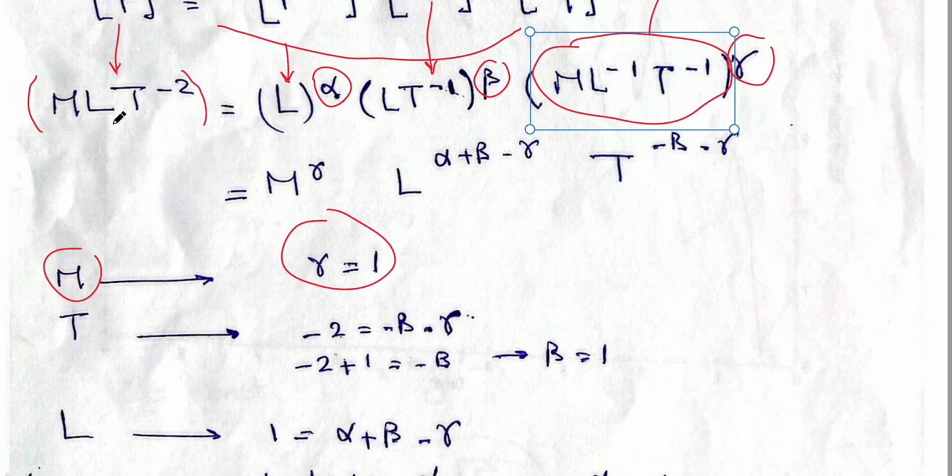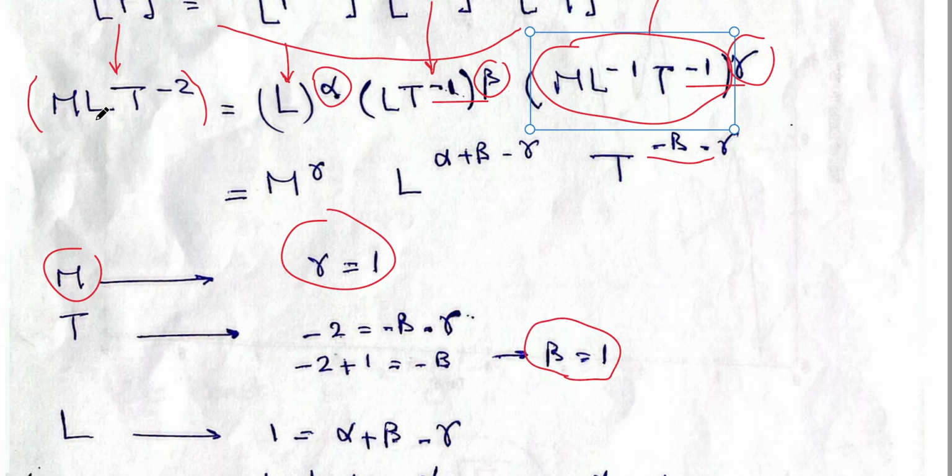If we check the power of L, or take T first, if we check the power of T, from the left, it's -2. But from the right, we have T to the power minus beta from this part, and we have T to the power minus gamma. So we add minus beta minus gamma. So equating the power of T in both sides, we have an equation relating beta and gamma. -2 equals negative beta negative gamma. We know that gamma equals 1, so beta equals 1 to satisfy this equation.